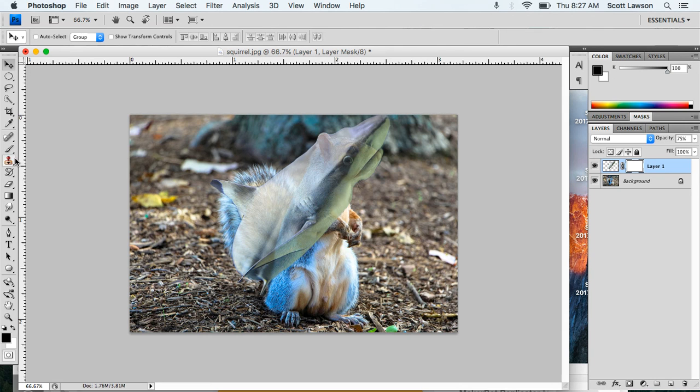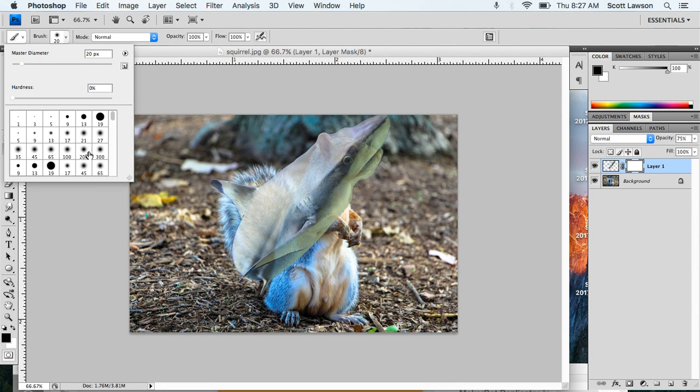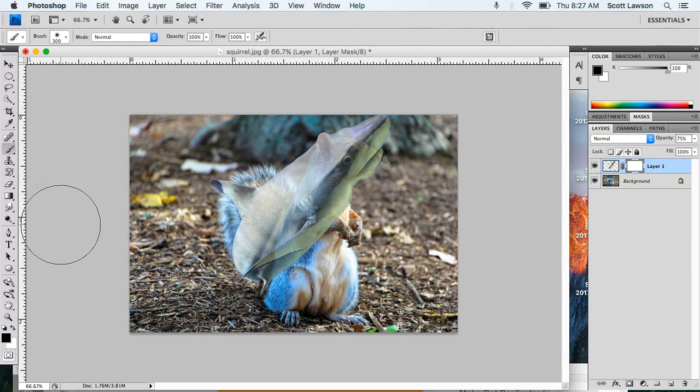Select the brush tool. Make sure you pick a tool that is hardness is all the way down to 0. And then you can use the left or right brackets to make your brush smaller. And then you just color to erase what you don't want.